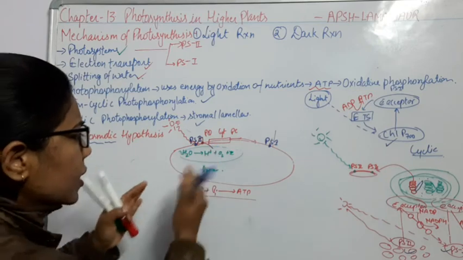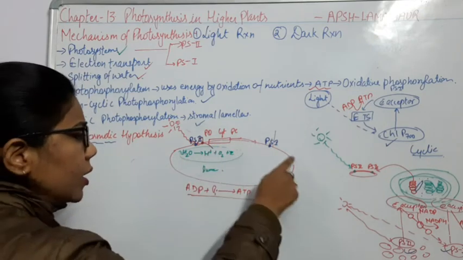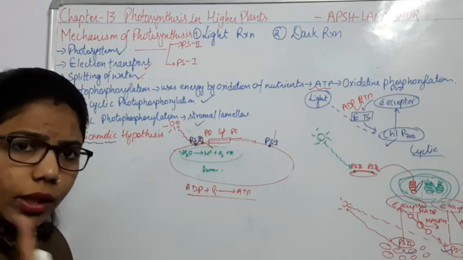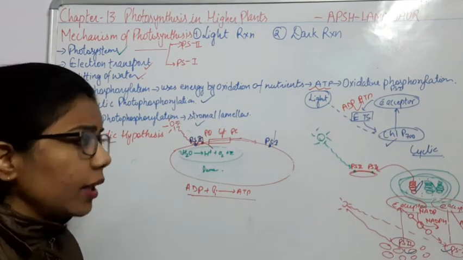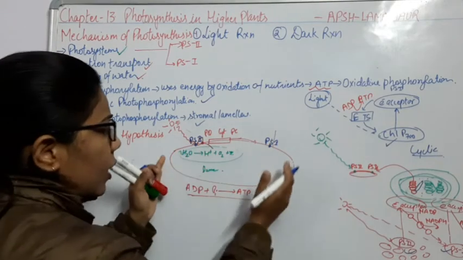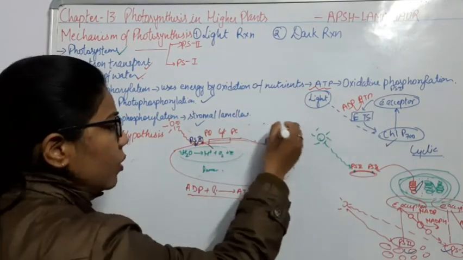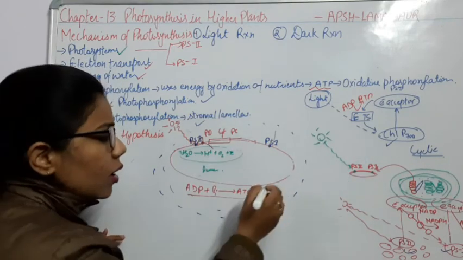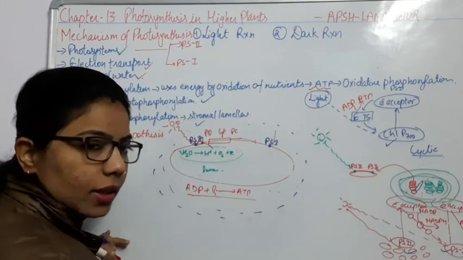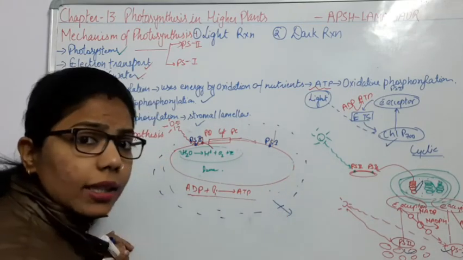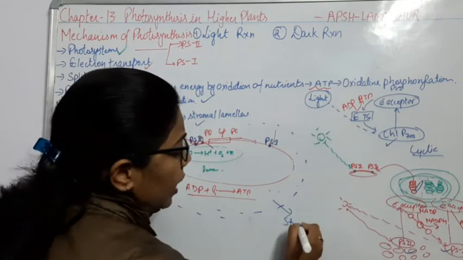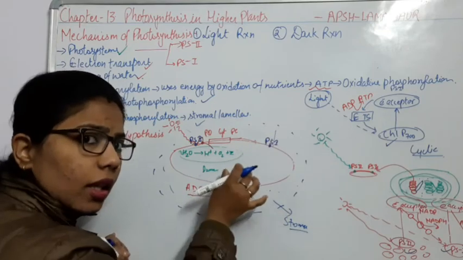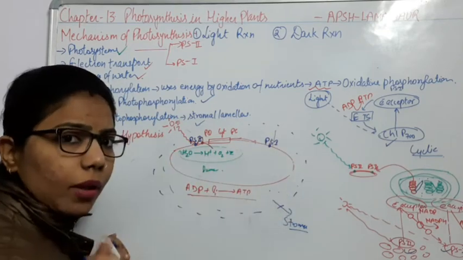So again, if you see here in this part, this is the membrane of the thylakoids. There are two types of reactions, light reaction and dark reaction. This forms the light reaction, and outward to this membrane, if you see the whole structure, outside there is a chloroplast, and inside this chloroplast some matrix is present, which is known as the stroma. So we can say the outward environment is the stroma, and inside there is a lumen, and here you can see this membrane of the thylakoids.